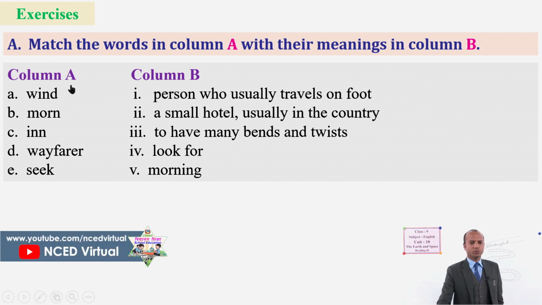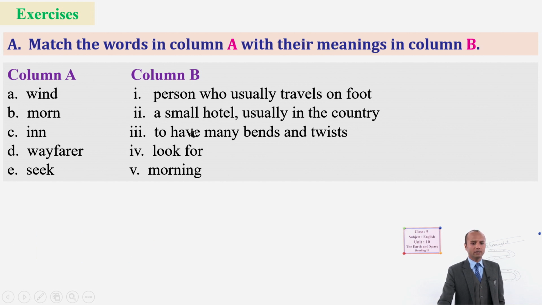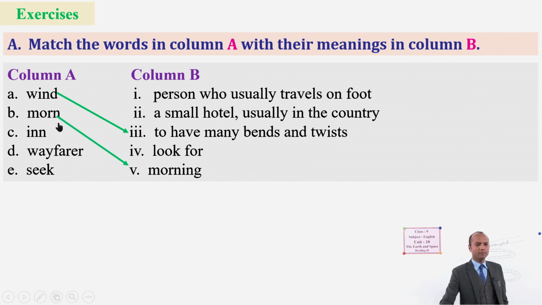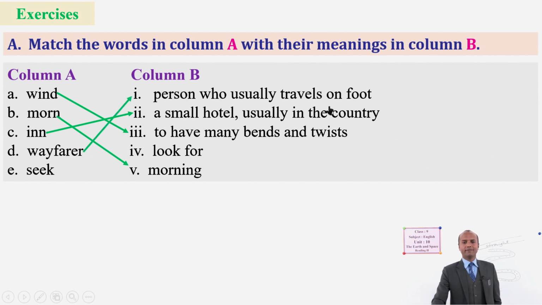What does the first word mean? Wind. It means to have many bends or twists. Morn: morning, given in number 5. Inn: a small hotel, usually in the country. Wayfarer: very good, number 1, a person who usually travels on foot. And the final one is seek: look for. Okay, dear students, thank you very much.